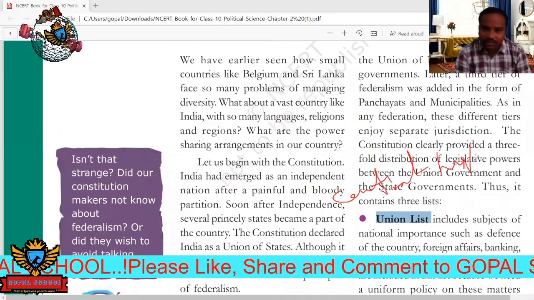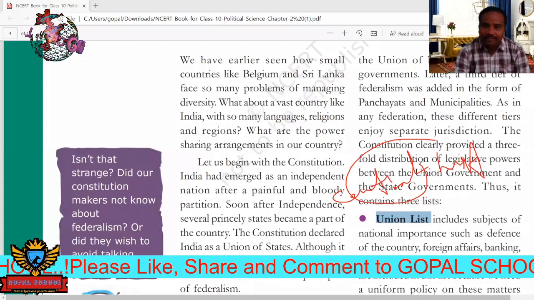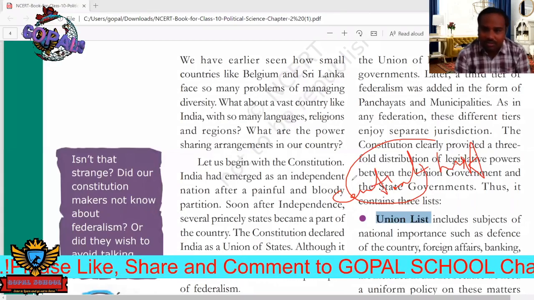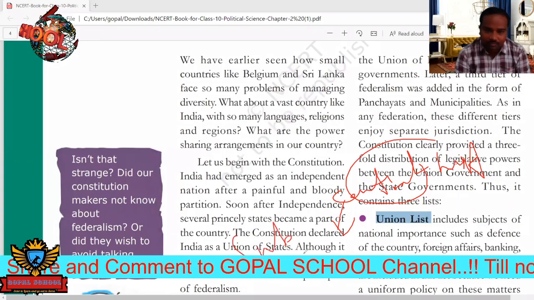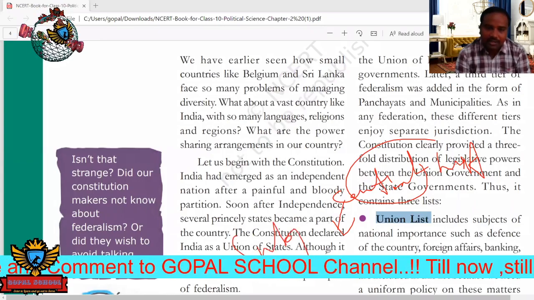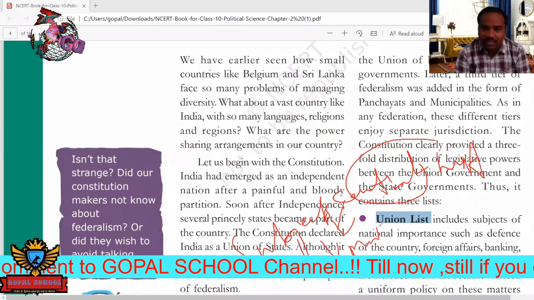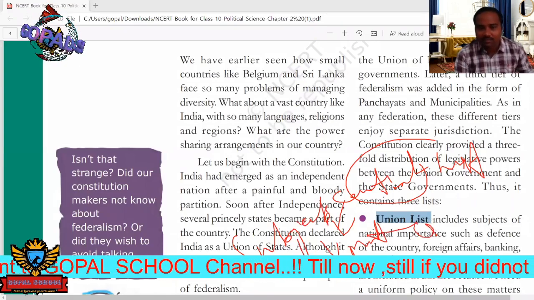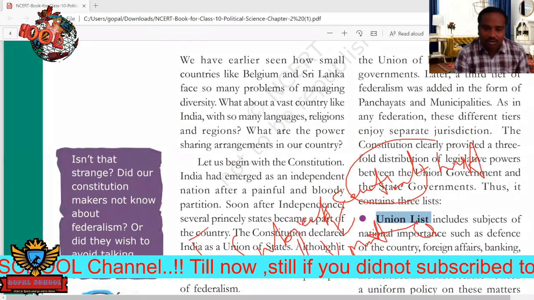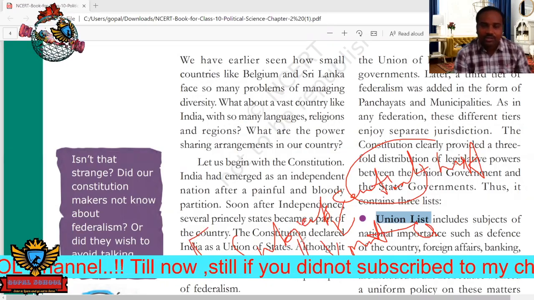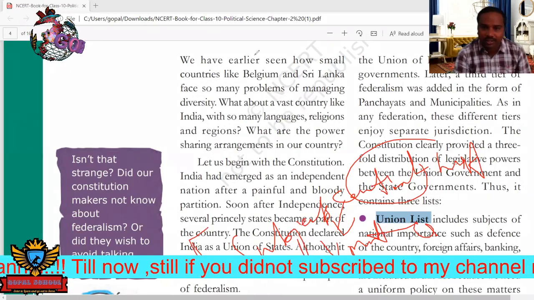What is the meaning of this? In every list we can see subjects. Subjects means matters. Which subjects come under the union list, that list is called the union list.